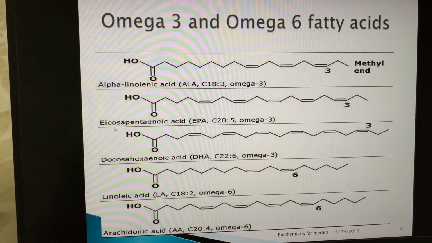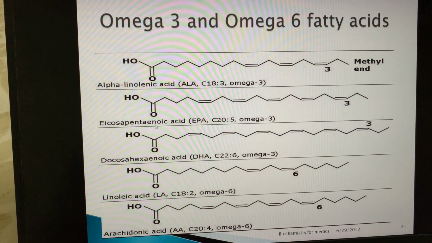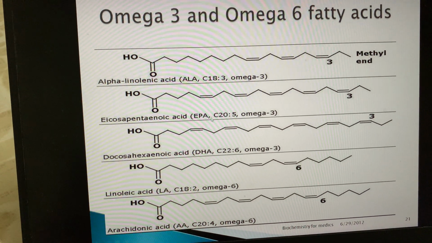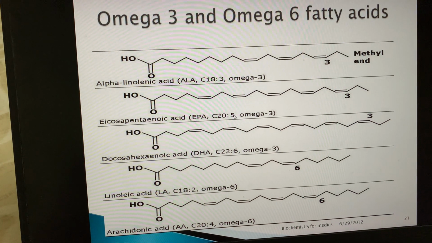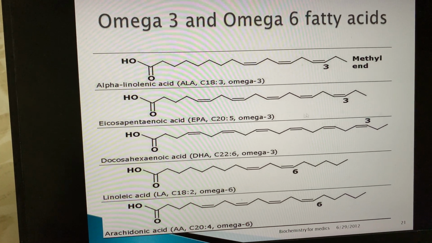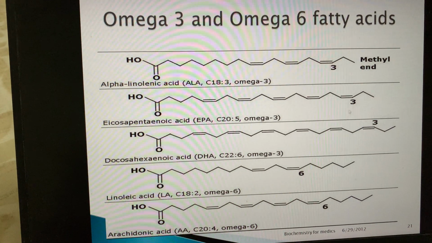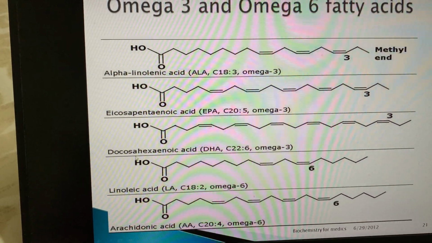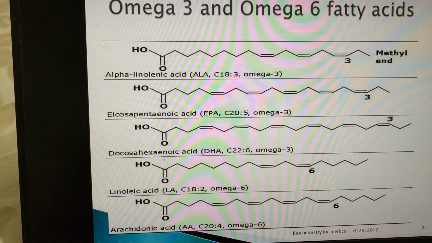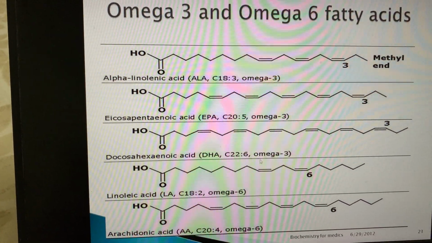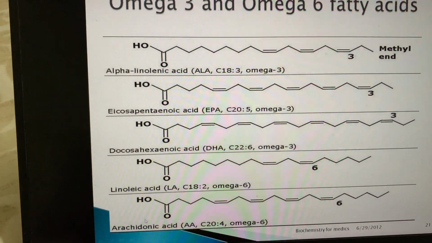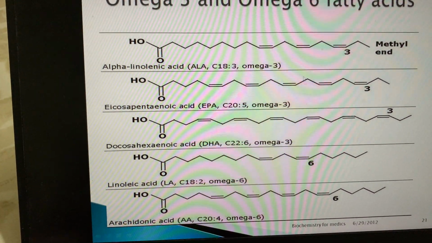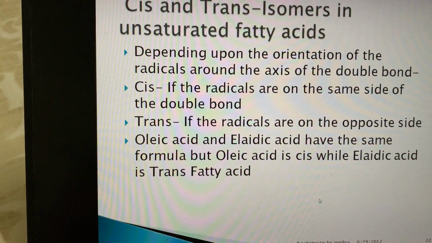Then comes eicosapentaenoic acid, abbreviated EPA. This is C20, containing 5 double bonds, and this is again omega-3. Then there is docosahexaenoic acid, DHA. You can remember a few of the structures, the number of carbon atoms, and their omega-3 and omega-6 characteristics.